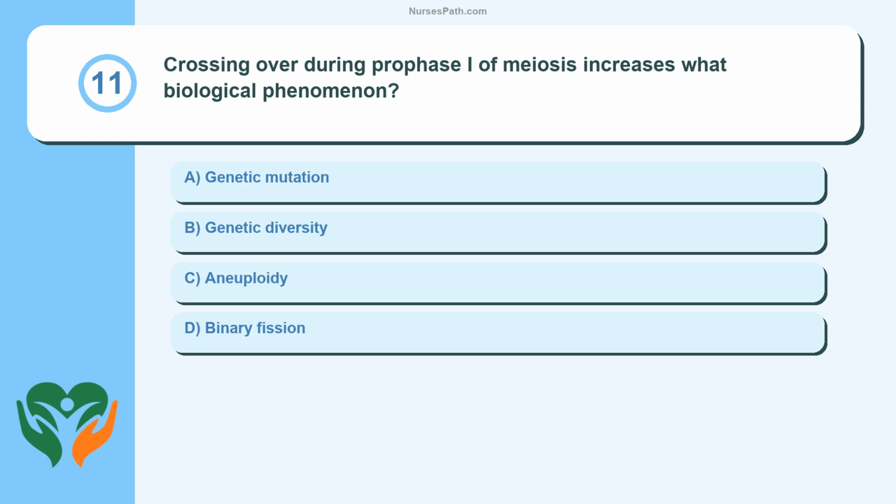Question 11. Crossing over during prophase of meiosis increases what biological phenomenon? Genetic mutation, genetic diversity, aneuploidy, binary fission.